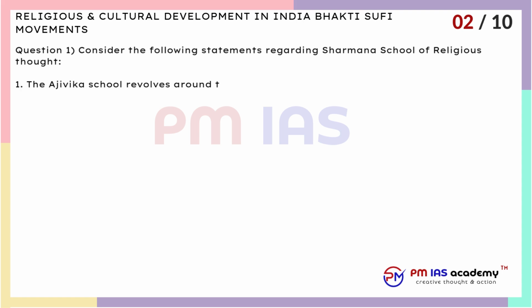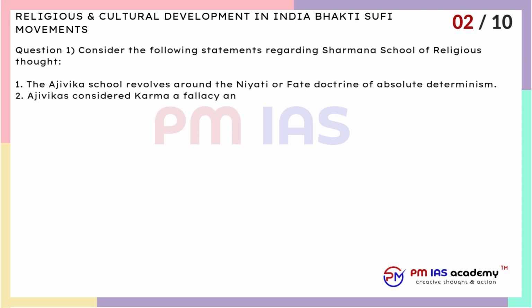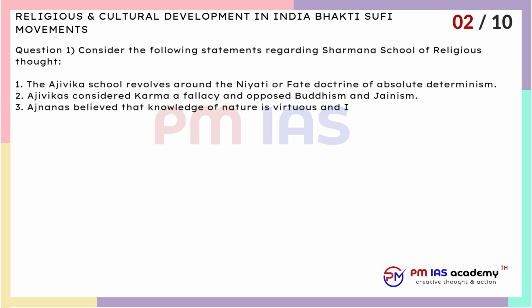1. The Ajivika school revolves around the Niyati or fate doctrine of absolute determinism. 2. Ajivikas considered karma a fallacy and opposed Buddhism and Jainism. 3. Ajnanas believed that knowledge of nature is virtuous and ignorance is the worst for living human life. Which of the statements given above are correct?